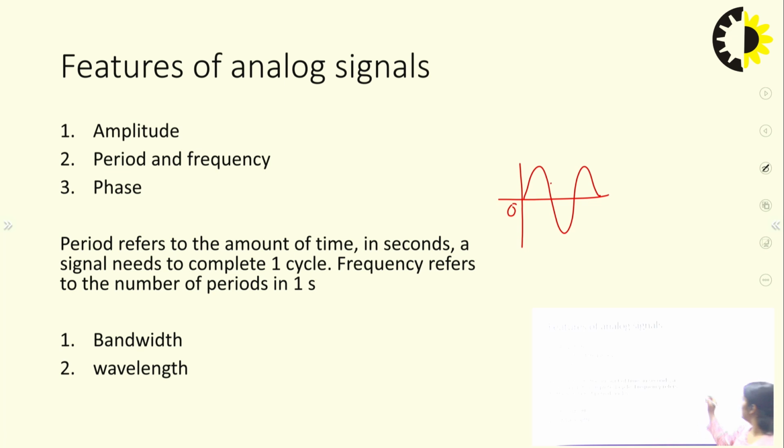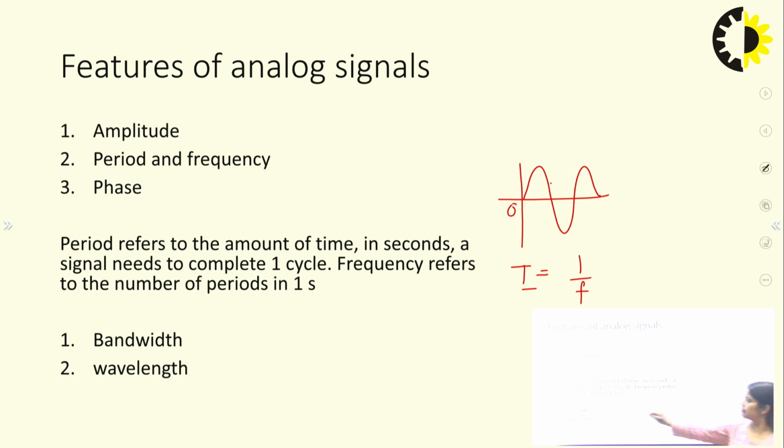Period and frequency are two terms, and the time period is inversely proportional to the frequency. Period refers to the amount of time in seconds needed to complete one cycle, and frequency is the number of periods completed in 1 second. So there is a relationship between the time period and frequency.